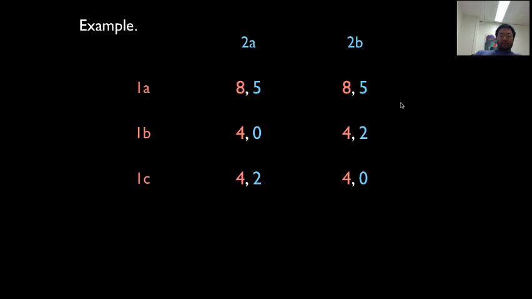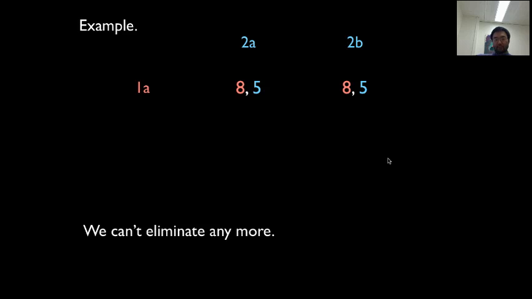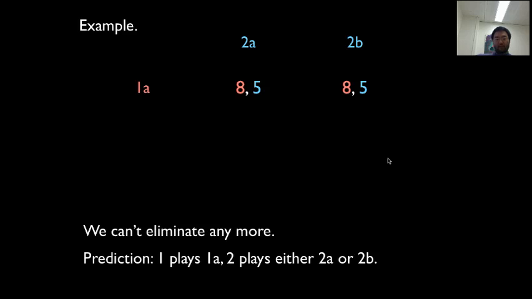You might say the reason this is a problem is because in the first order we allowed 1A to eliminate 1B. In the next case, we allowed 1A to eliminate 1C. What we should have done is allow 1A to eliminate both 1B and 1C at the same time. So what happens if we do that? We can say that 1A strongly dominates 1B and 1C. If we do that, we're left with this. There's no more weak domination, so we can't eliminate anymore. And our prediction is this or this.